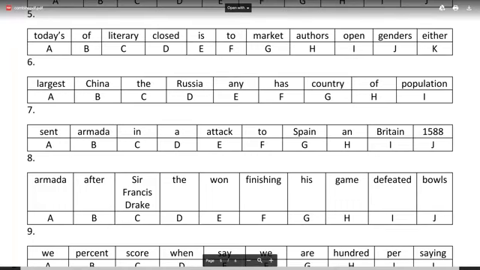Let's see who gets that one right first. I know this is hard. That's why I kept this one for the end.